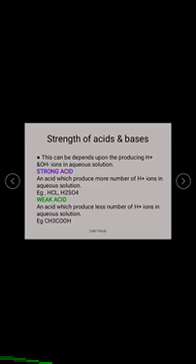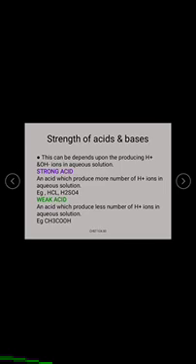Okay, next, in this topic we discussed what is an acid, what is a base, what is a salt, and the formation of the hydronium ion. And next one is the strength of acids and bases. The strength of acids and bases depends on producing H+ ions and OH- ions in aqueous solution. A strong acid is an acid which produces more H+ ions in aqueous solution.